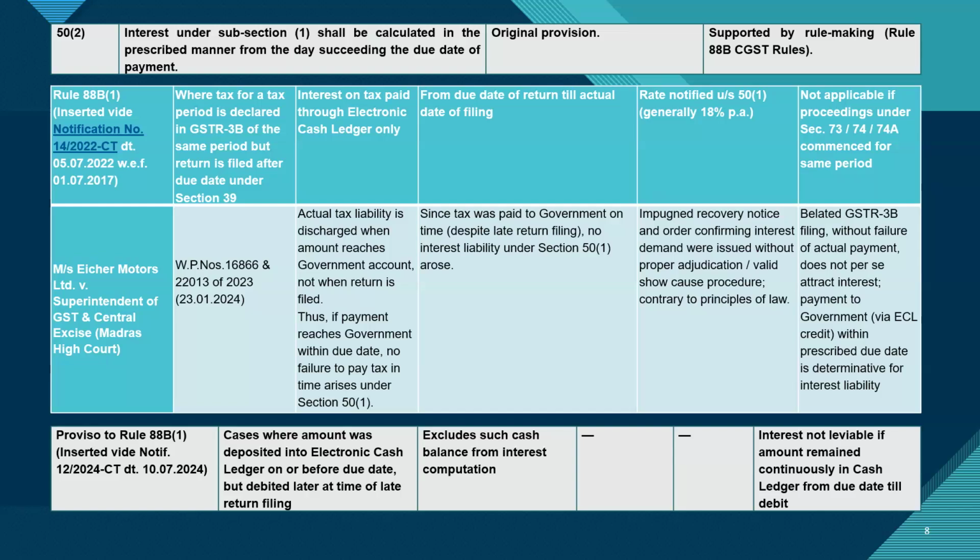So that should make a good case for us to say the amount was already there with the government, and of course there should not be any interest on that. We came across this situation in the context of TDS, where it says it shall be credited to his electronic cash ledger, shall be credited by the supplier. That appears to be the wording, which means it's already there with the government, though I may have filed the form a little late.